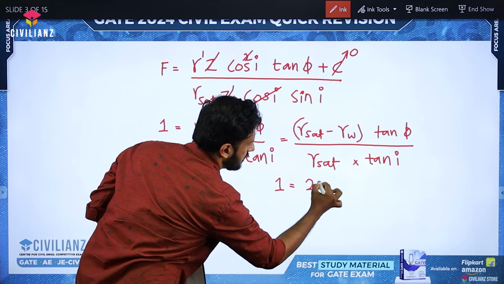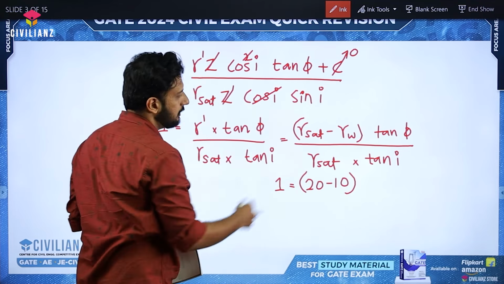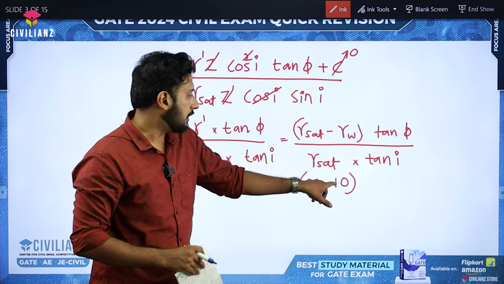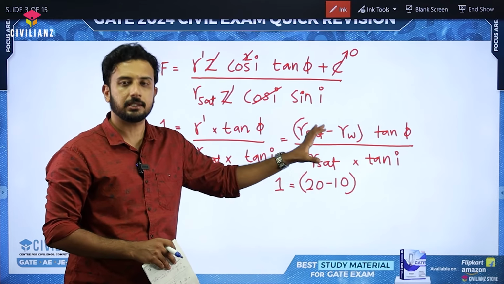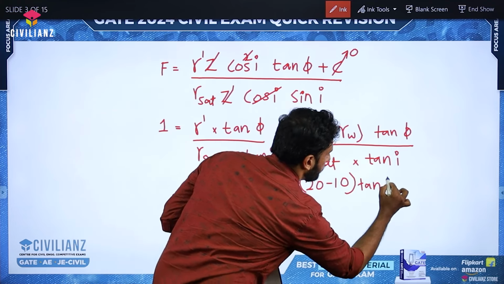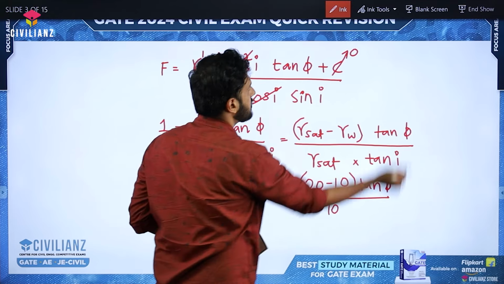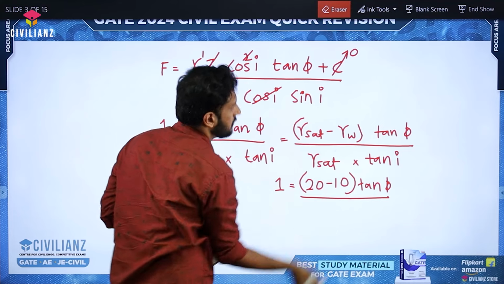Gamma saturated is given as 20. Gamma W given as 10. This is what I told you. Suppose this value, if it was not given in the question, we needed to substitute 9.81. Since it is given, you have to take the exact value given in the question. Okay. Now tan phi divided by, sorry, this is gamma saturated. I'm sorry. So this is 20, okay.